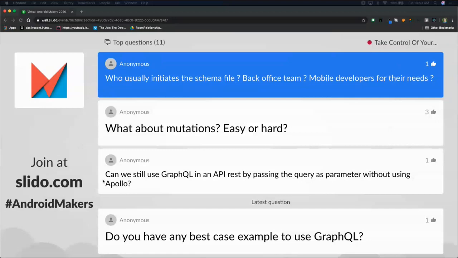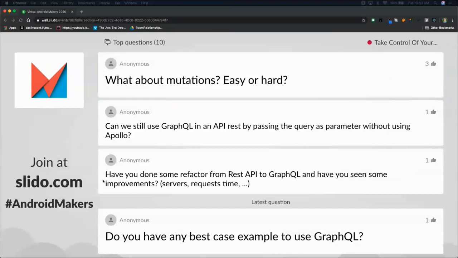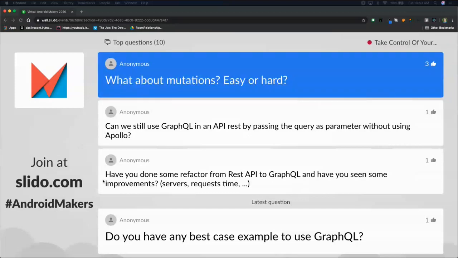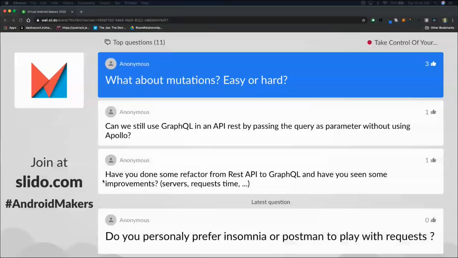What about mutations, easy or hard? I would say from the front end, or rather the application developer standpoint, they're still very easy. We'll still write them inside our .graphql files, but instead of the Pokemon query, we'll write mutation, Pokemon mutation.